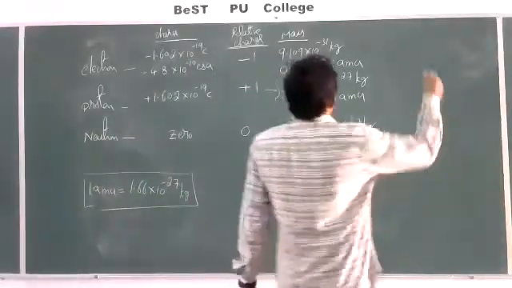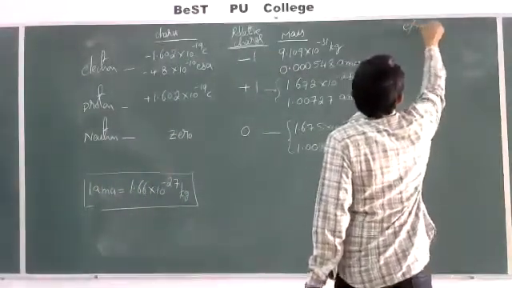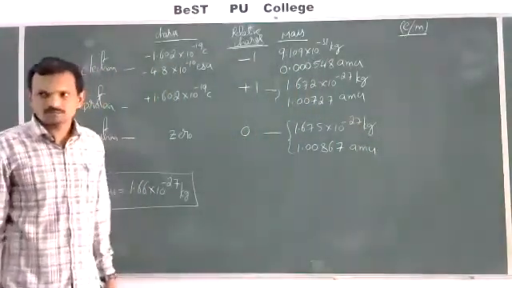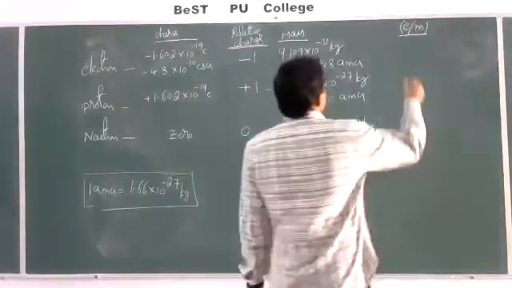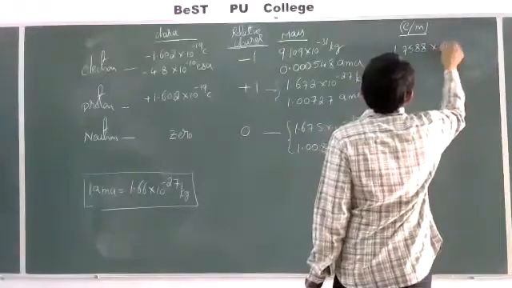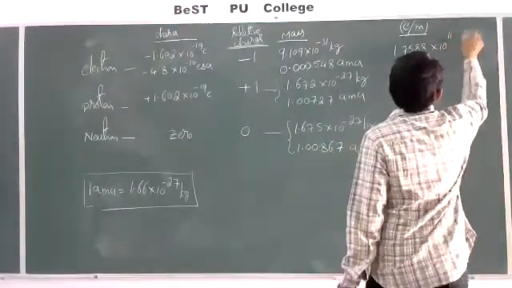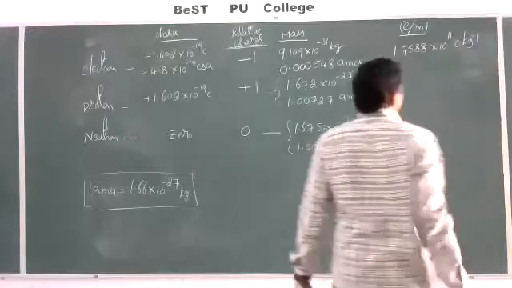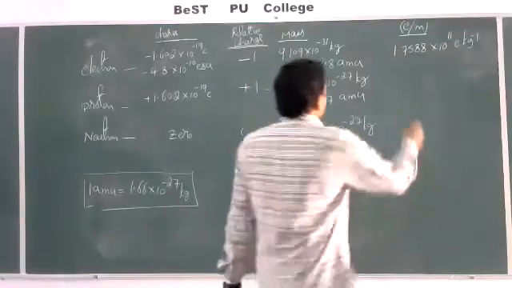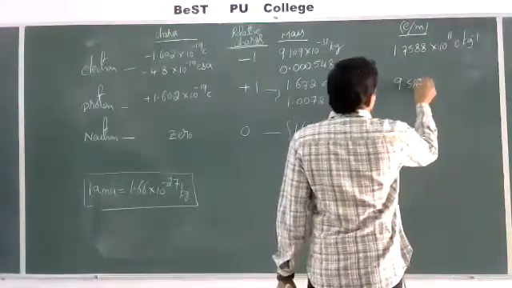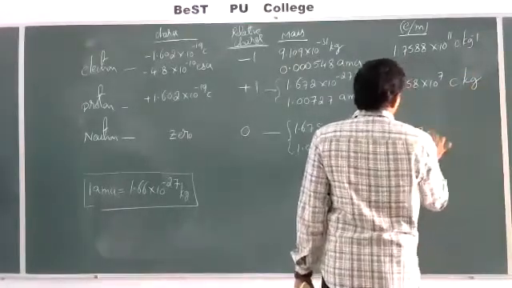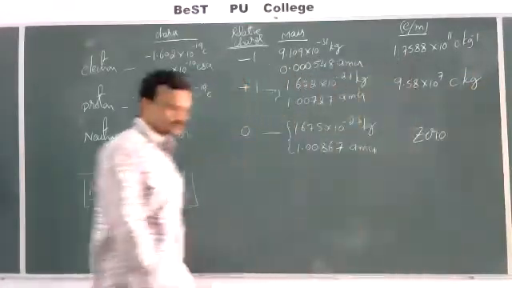Then what about e by m? Specific charge of electron, proton and neutron. So the specific charge of electron is 1.7588 into 10 to the power of 11 coulombs per kilogram. This is the specific charge of electron. What about specific charge of proton? 9.58 into 10 to the power of 7 coulombs per kilogram, and for neutron 0.